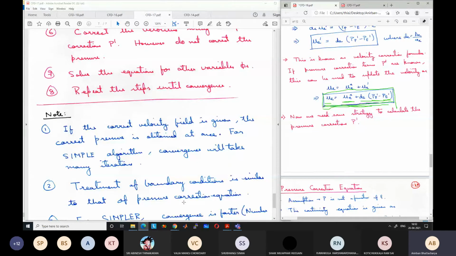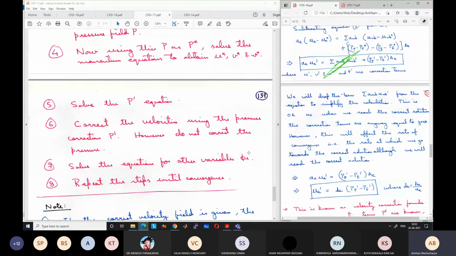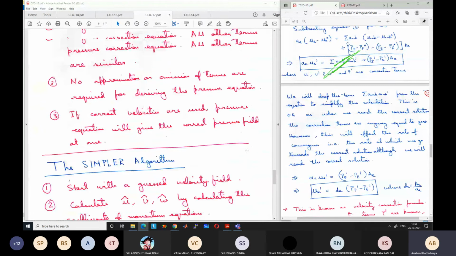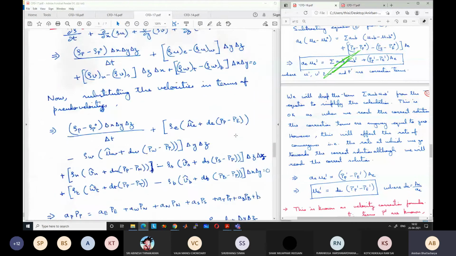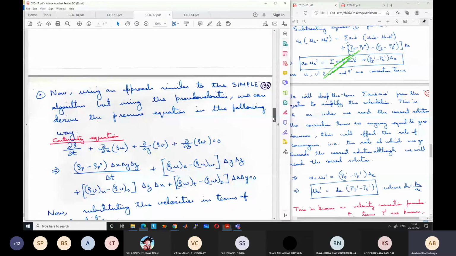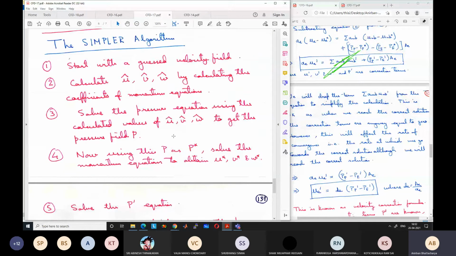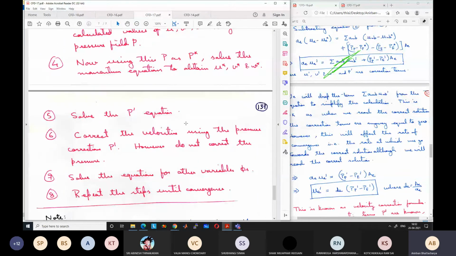Try to understand, and everything is there in the notes and in the book by Patankar. It's not very difficult, just remembering the correct sequence is difficult, but you should know the sequence of steps. It's very important. We use this very frequently in our codes and in actual CFD solvers like ANSYS Fluent, Star-CCM+ or any other solvers, which use the SIMPLE algorithm along with some other modern algorithms like PISO.